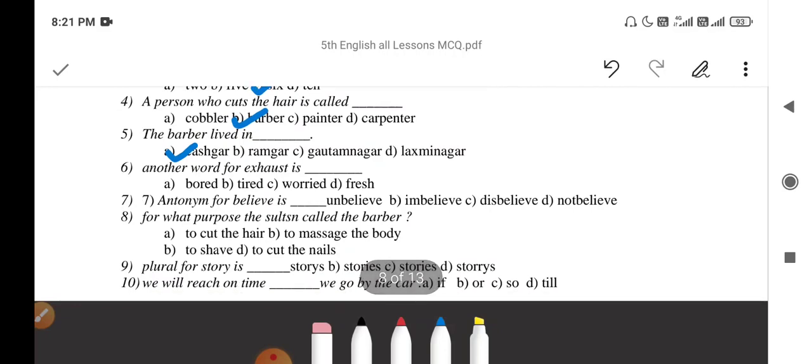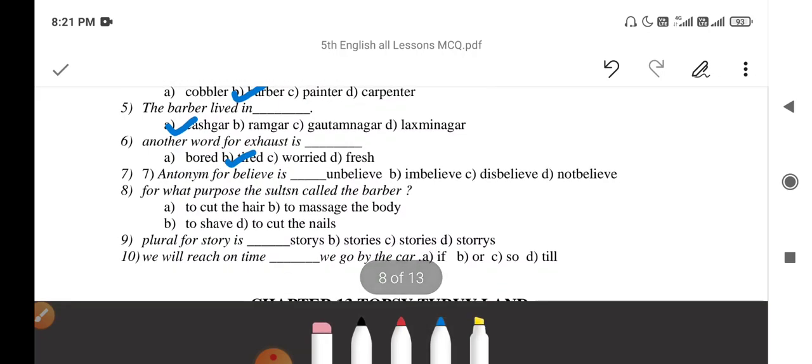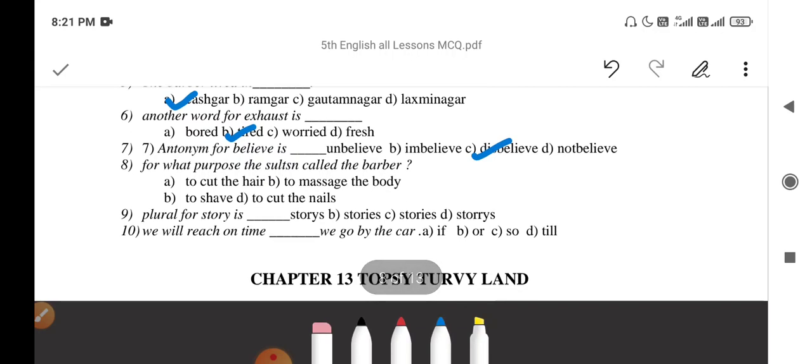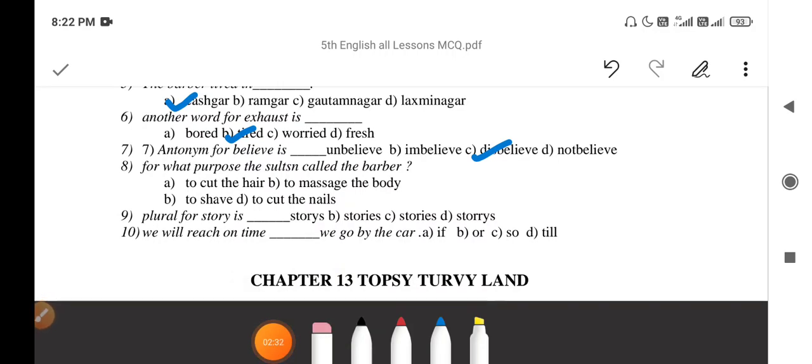Next, another word for exhaust is tired. Next, antonym for believe is disbelieve. Next, for what purpose did the Sultan call the barber? Yes, the Sultan called the barber to save his head.